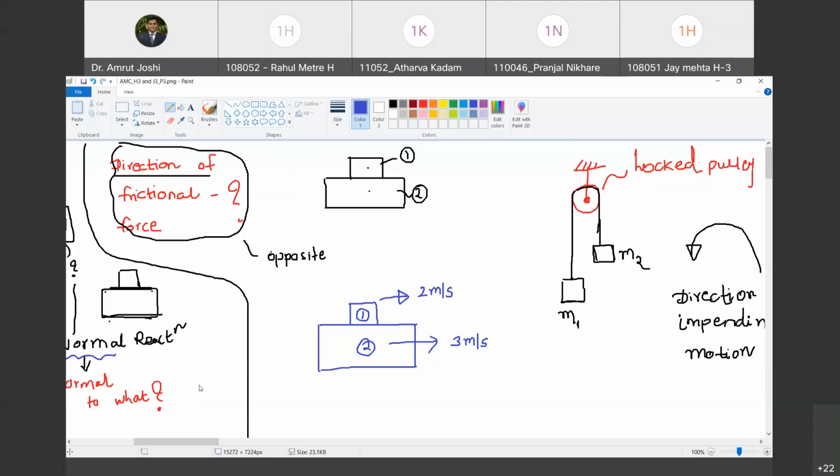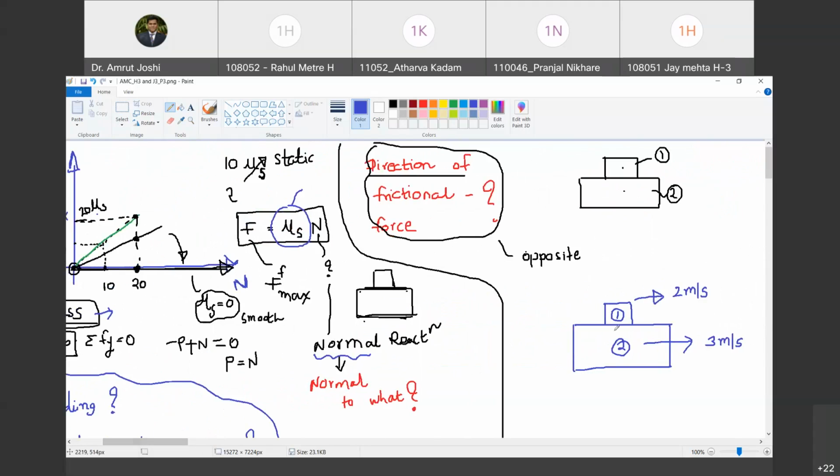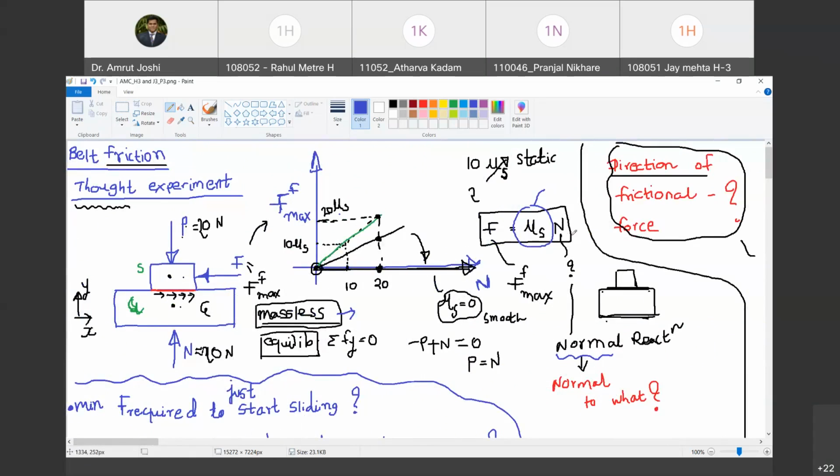And therefore, as there already is a relative motion, even though there exists a frictional force between them, it won't be equal to mu s times n. It will be equal to mu k times n. Do you agree with me? Where mu k is the coefficient of kinetic friction. Are you with me? Yes.